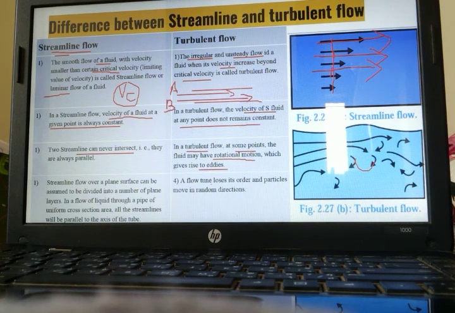Whereas in case of a turbulent flow, the flow loses its order and the particles move in random motion. You can see this particle moving in random motion. So there is no particular order in case of turbulent flow.